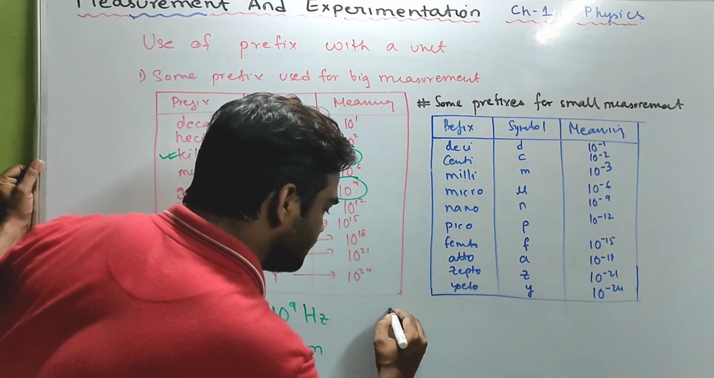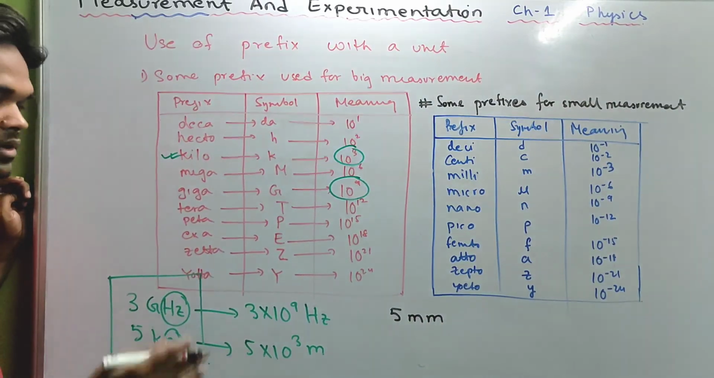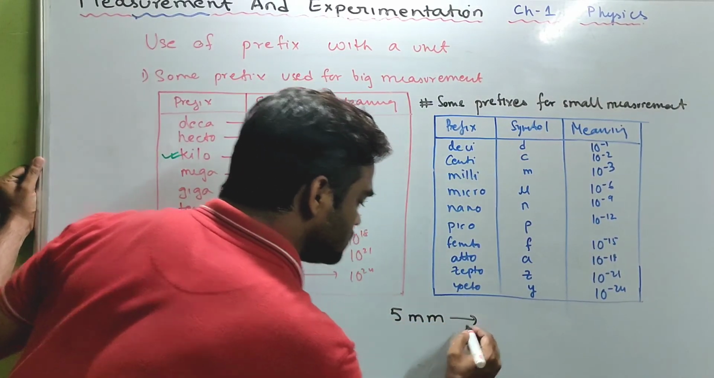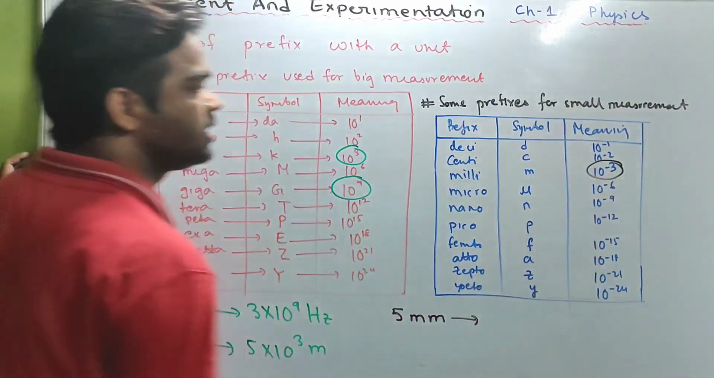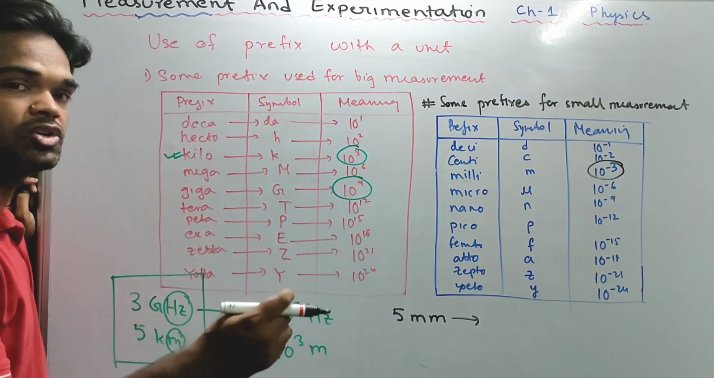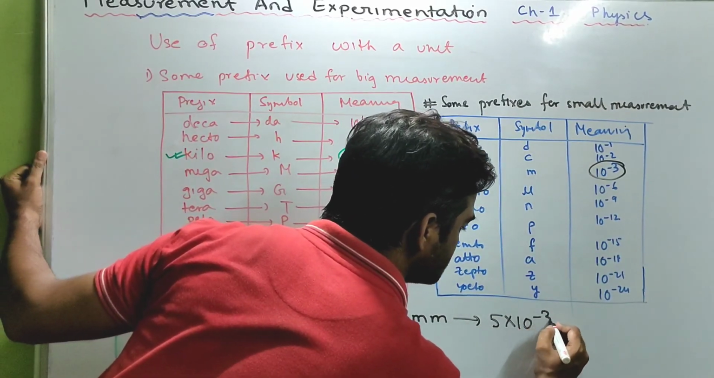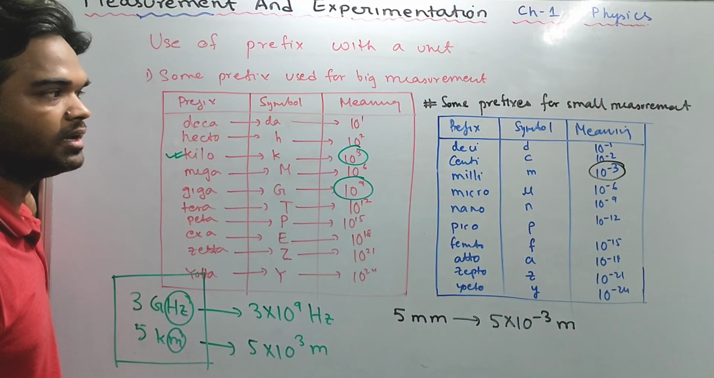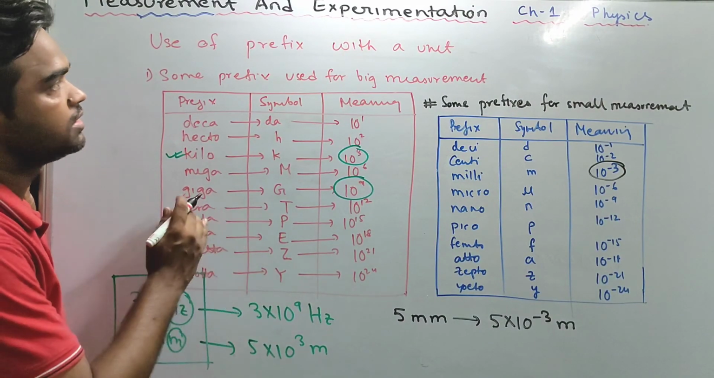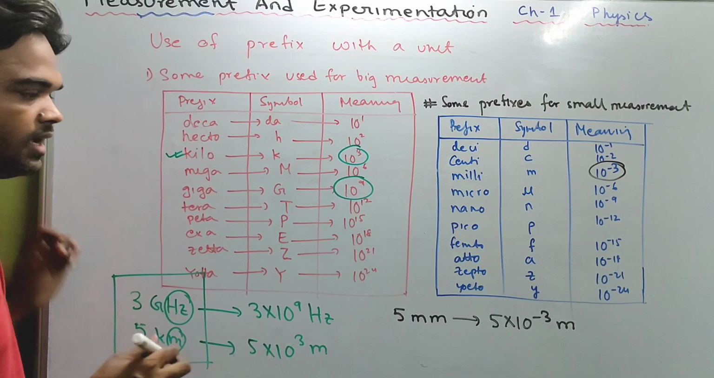For example, if I want to change, suppose, millimeter to meter. Now see, 5 millimeter. I want to change to meter. So what do I need to do? I need to multiply by 10 to the power minus 3. So this becomes 5 into 10 to the power minus 3 meter. Am I clear? So these are some of the prefixes with a unit.